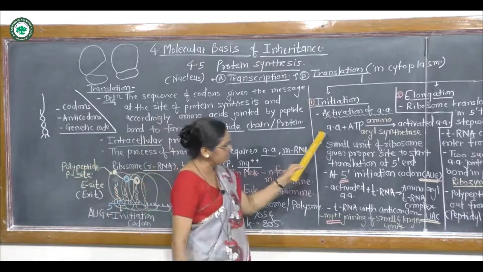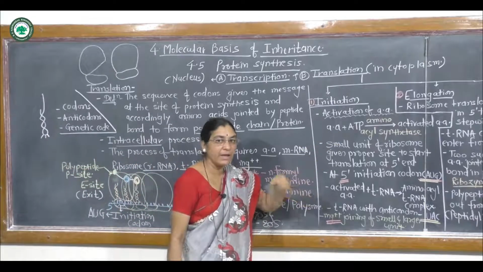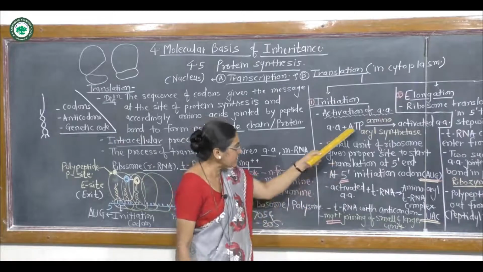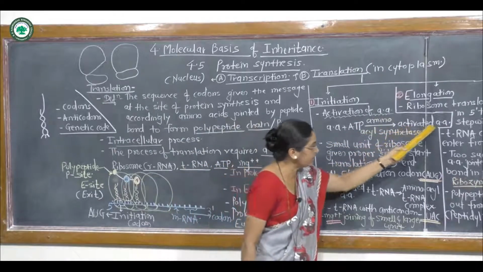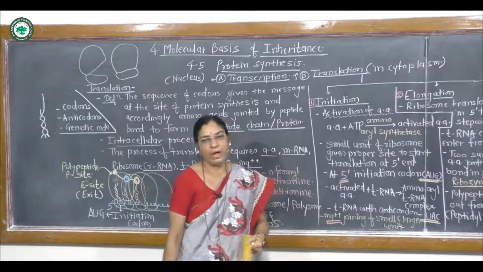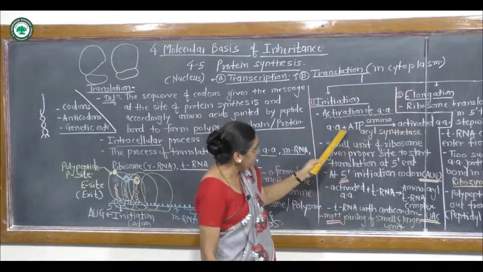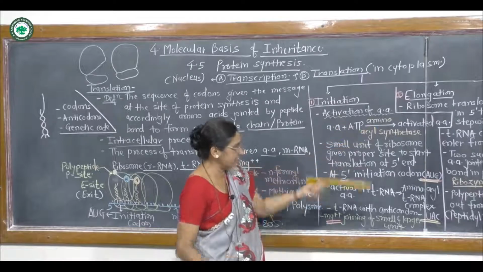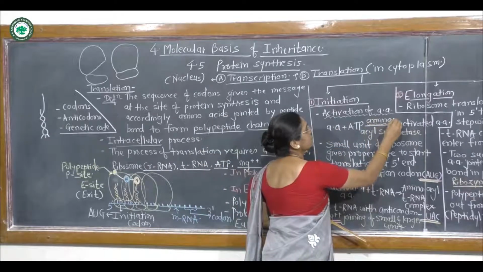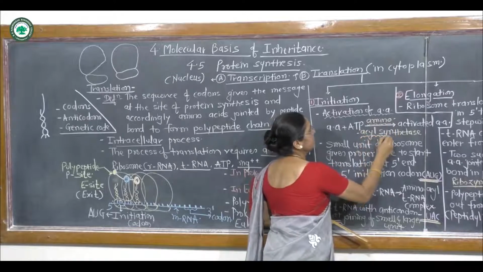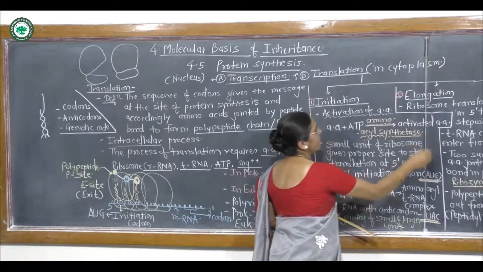Always the amino acid gets activated, that means energized, in presence of ATP. It synthesizes the activated amino acid. The activation of amino acid is achieved in presence of the amino acyl synthetase enzyme.